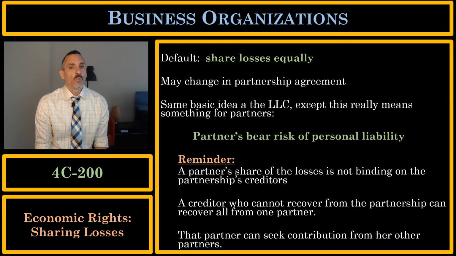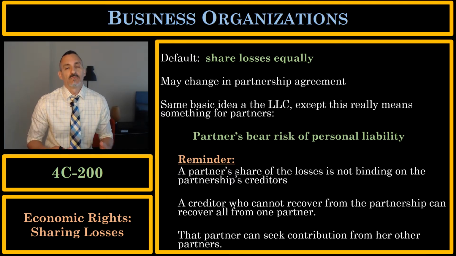In other words, one partner can be liable for the entire amount. So for example, if our partnership cannot meet a $100,000 obligation, I am only one of the partners, but the creditor can come to me and get judgment from me alone, regardless of how the other partners and I agreed to allocate losses among ourselves.